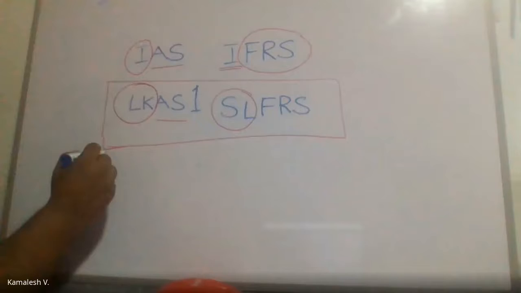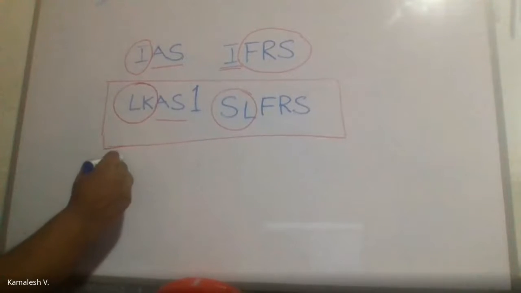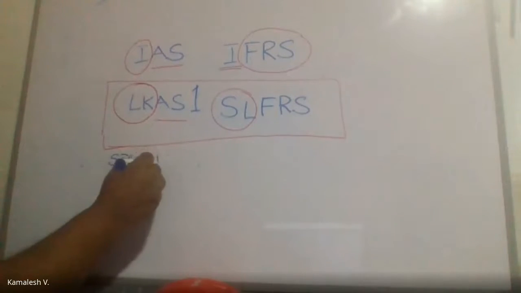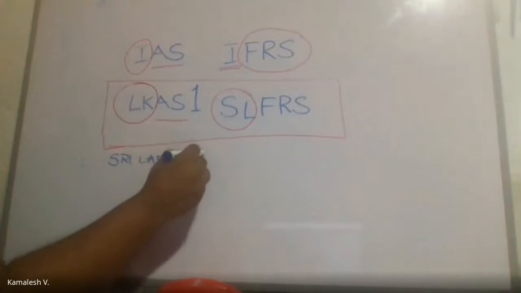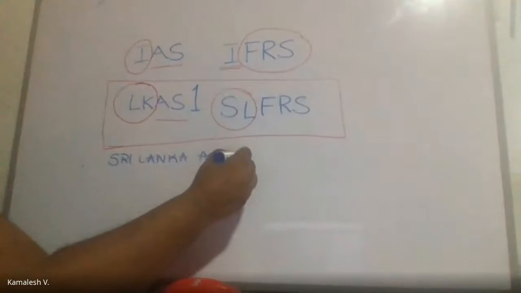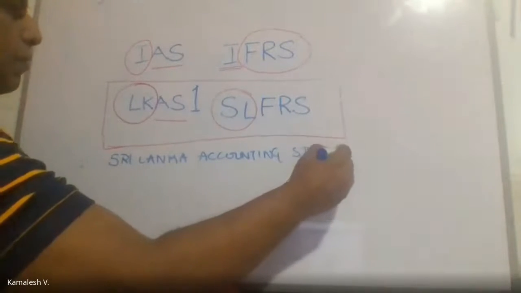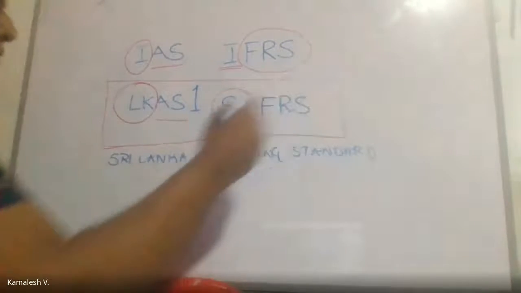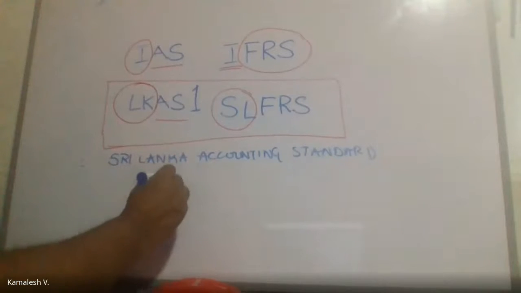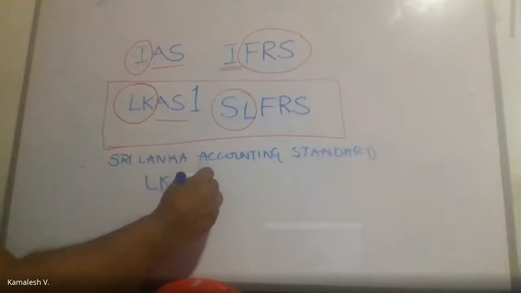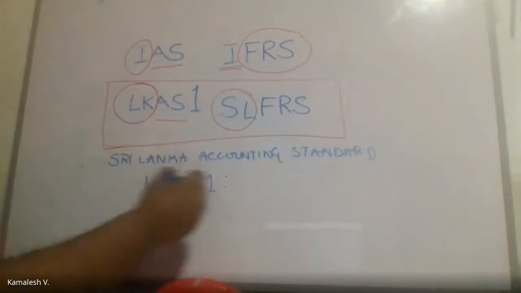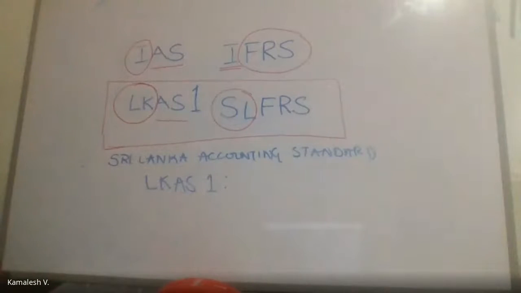When you are writing the name of the accounting standard, we have to say Sri Lanka Accounting Standard, as I told you earlier, right? Then you have to continue with that: LKAS 1, Presentation of Financial Statements.